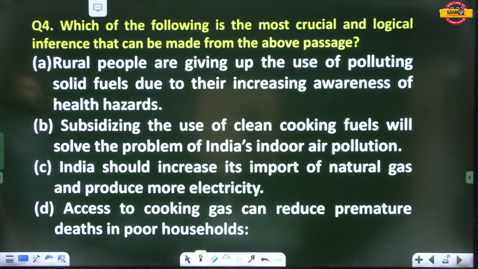Which of the following is the most crucial and logical inference that can be made from the above passage?